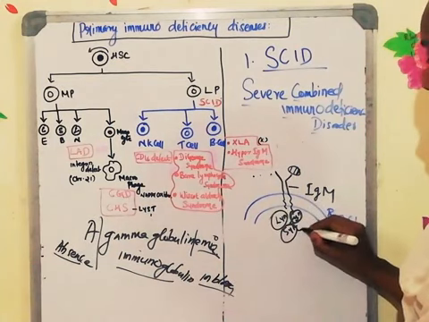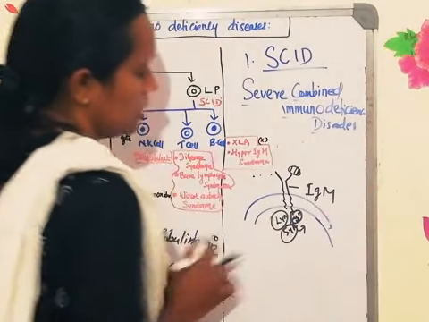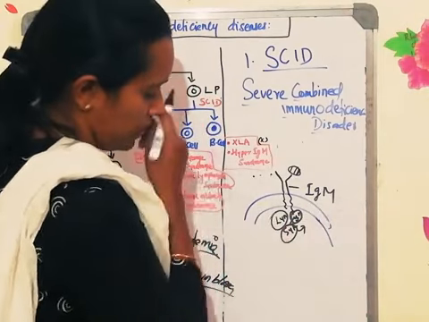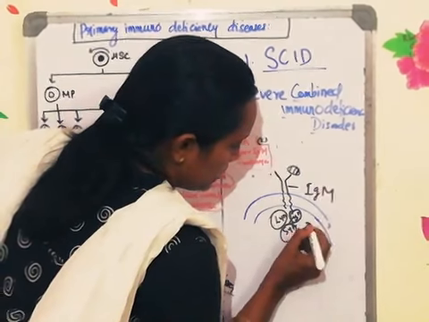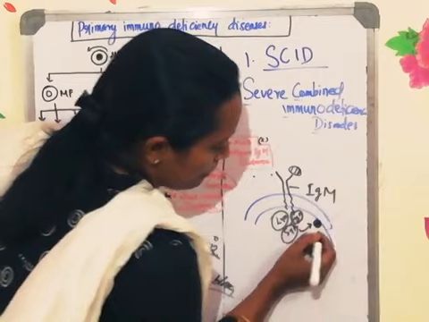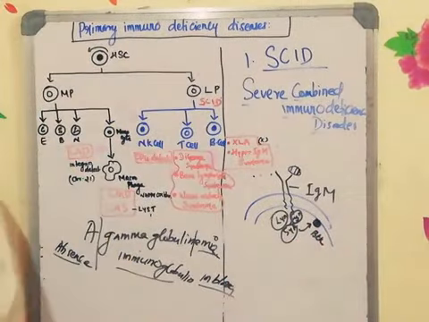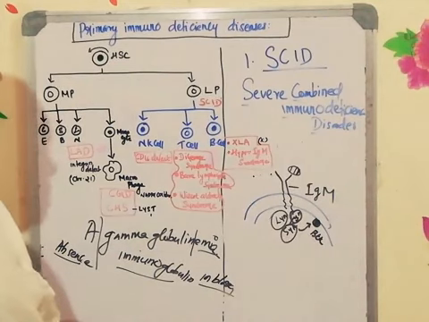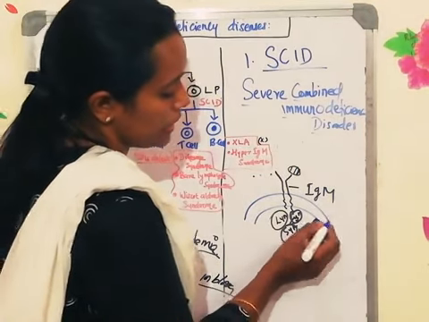These three kinase enzymes in turn will activate one more kinase enzyme. This is the B cell membrane that you remember. LYN, FYN and SYK kinase enzymes get activated. These enzymes will activate one more enzyme which is near the inner leaflet of the plasma membrane. That enzyme is called BTK. What is BTK? Bruton's tyrosine kinase, because this disease was identified by a physician, Dr. Bruton. So BTK, Bruton's tyrosine kinase.